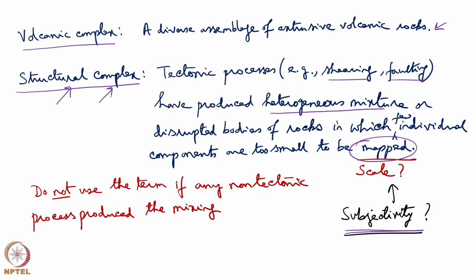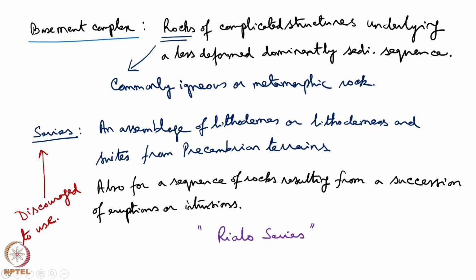So, not in all the structurally disturbed terrains can the term structural complex be used. Structural complex is to be used in a place where structures are there, deformation has happened and the heterogeneous mixture has taken place. Do not use the term complex if any neotectonic processes produce this mixing. That is important. What is the meaning of the word basement complex? Rocks of complicated structures underlying a less deformed dominantly sedimentary sequence is called the basement complex.